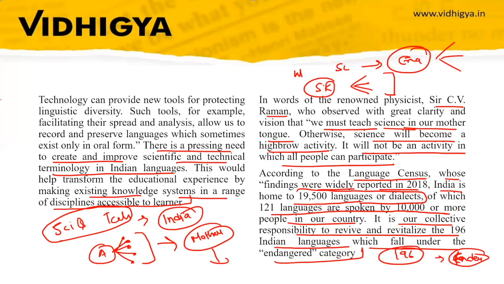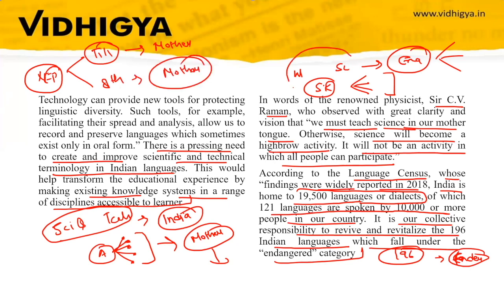One important topic from here is the national education policy. The national education policy says that till class 5, the student must be taught in their mother tongue, and if possible, up to class 8. We have seen the importance of the mother tongue. Why is teaching in the mother language important? Because it can cater to a large section of society.